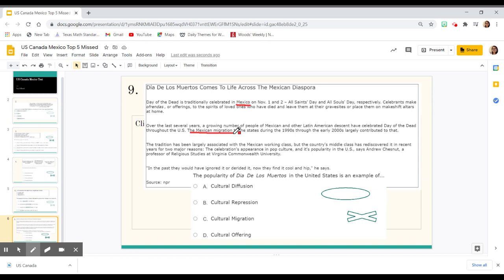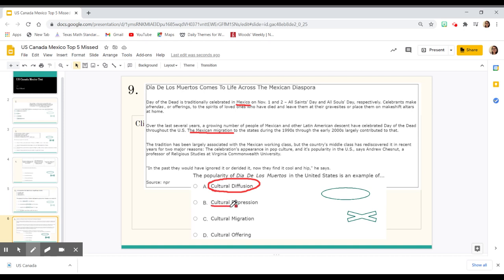The idea that people are moving, so migration, when we move, they're bringing their culture with them, they're spreading their traditions, their food, language, and so on. So when we look at those two things, we should automatically think cultural diffusion, because the whole idea with cultural diffusion is the spreading of culture.